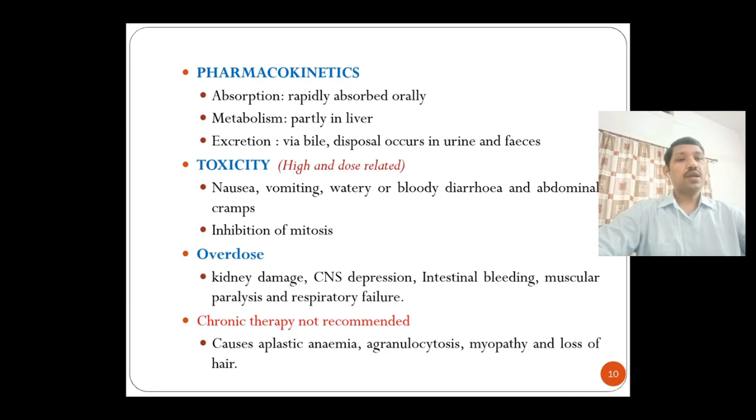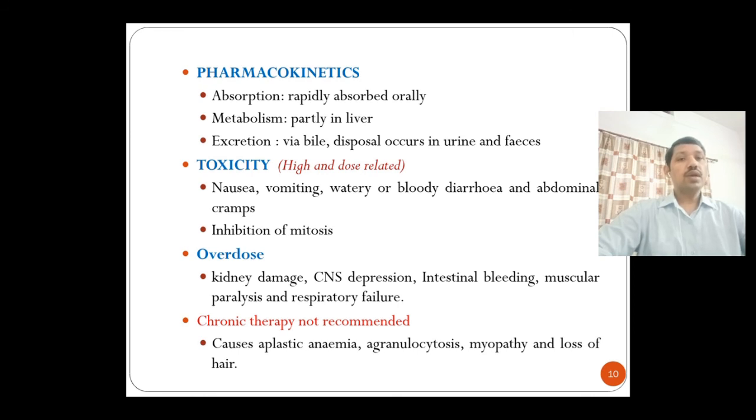Apart from the therapeutic effect, colchicine has some toxicity. Its toxicity is high and dose related. It means if you increase the dose, the toxicity will increase. If you stop or reduce the dose, toxicity will decrease. The major toxicity symptoms are nausea, vomiting, watery or bloody diarrhea, and abdominal cramps.